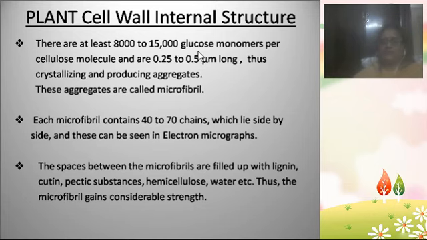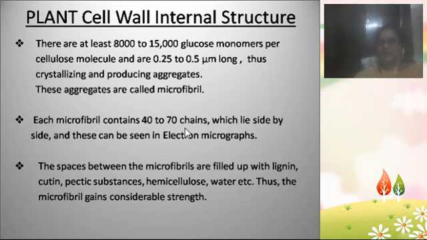So 8,000 to 15,000 glucose molecules fuse together, combine together and form one cellulose molecule. And that cellulose molecule is nearly 0.25 to 0.5 millimicrons in length. Such cellulose molecules come together and form clusters, they aggregate and form crystals. Such a clustered group of cellulose molecules is known as the microfibrils.